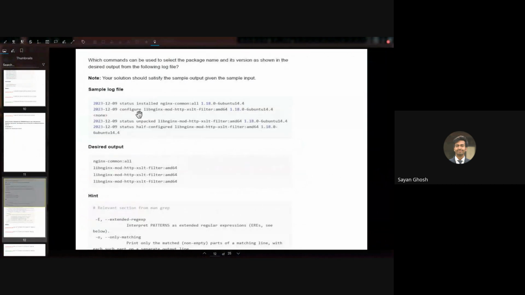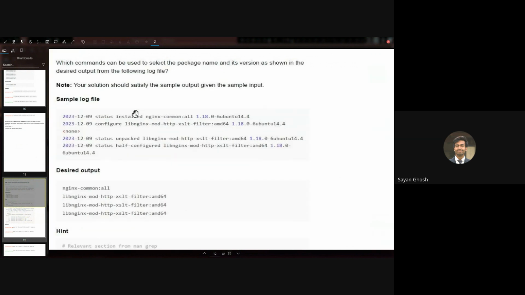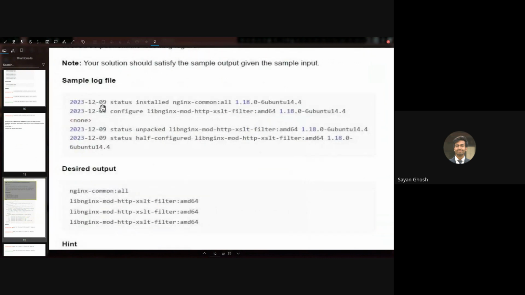Okay. All right, so let's move on to the next one. So here we have which commands can be used to select the package name and its version as shown in the desired output from the following log file. So here we have a log file. Your solution should satisfy the sample output given the sample input. So this is the log file that we have. So the log file shows the date and then the status installed nginx common all. So this is the version of the package and this is the name of the package. And similarly, we have some other lines also.